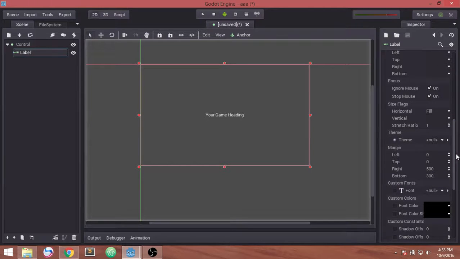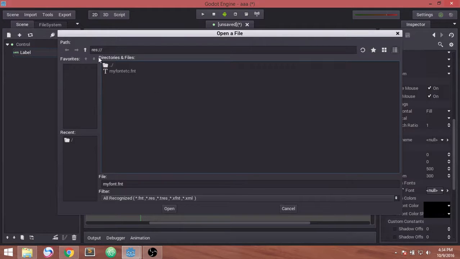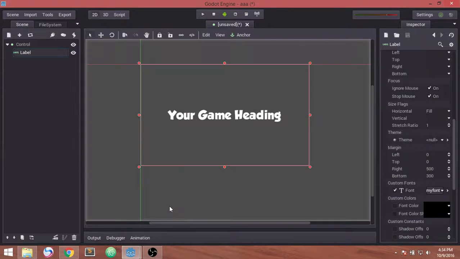So here is font, custom fonts. We need custom fonts, we need fonts that we imported. So this is custom fonts, font. We can load it here from the res folder, that's my source folder, my font etc.fnt. We can select, open. Now see the magic.